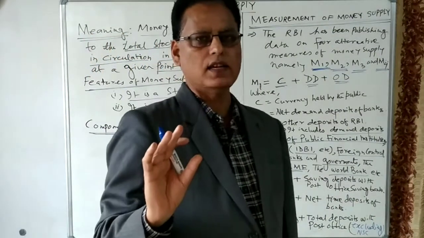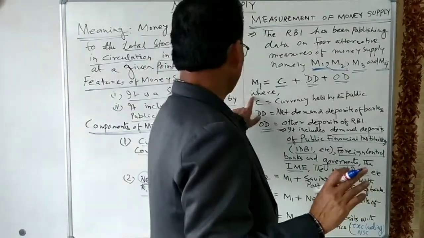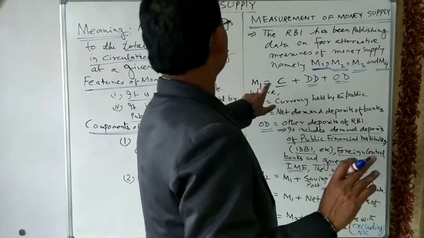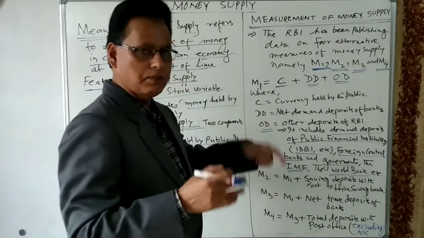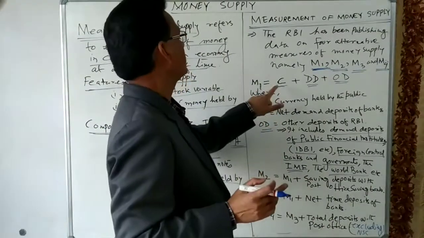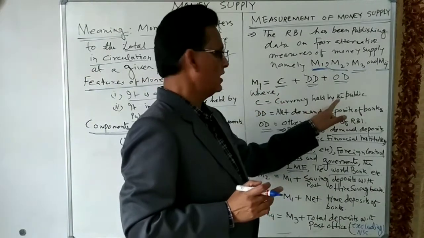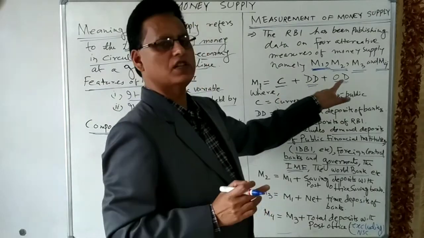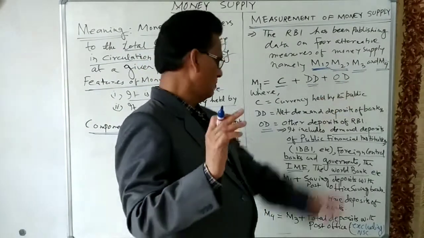So M1 is the measure which has three components. One is C, currency held by the public. Second is the demand deposits. Third is the other deposits.